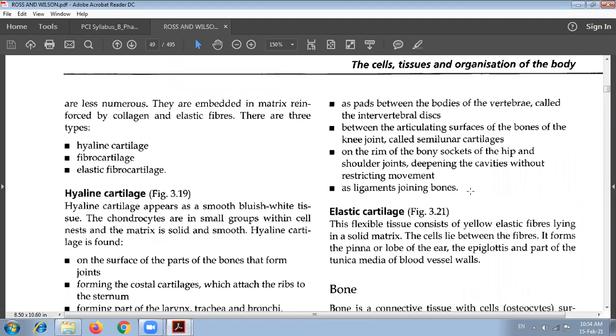The next is the elastic cartilage. This flexible tissue consists of yellow elastic fibers lying in a solid matrix. It forms the pinna of the ear. Here you can see your external ear is made up of elastic cartilage.